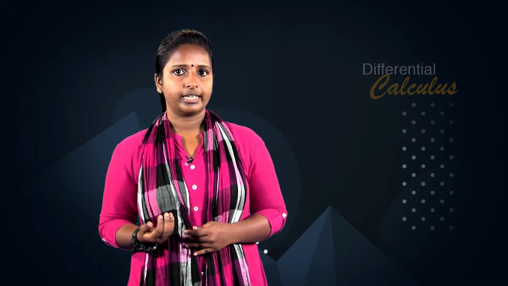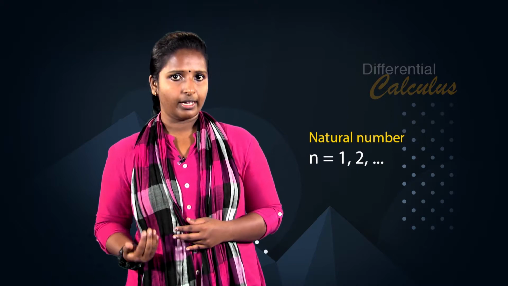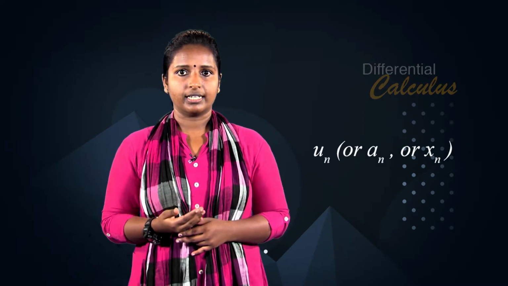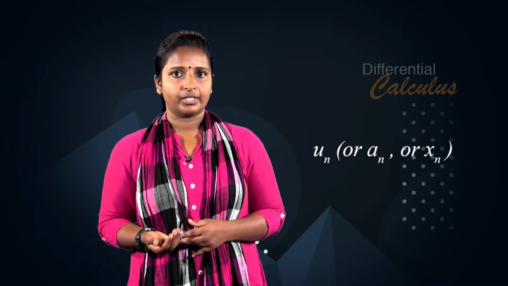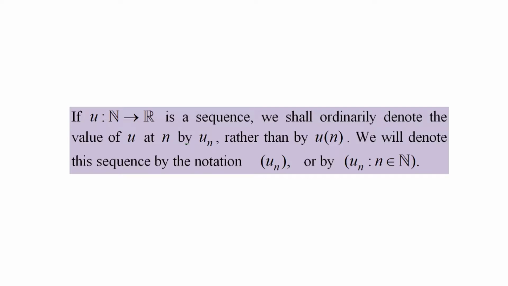Being a function from the set of natural numbers to the set of real numbers, a sequence in R assigns to each natural number n equal to 1, 2, etc. a uniquely determined real number. The real numbers so obtained are called the terms of the sequence. It is customary to denote the element of R assigned to n belonging to N by a symbol such as un or an or xn, and is called the nth term of the sequence. Thus, if u is a function from natural numbers into real numbers, a sequence, we shall ordinarily denote the values of u at n by un rather than by u of n.